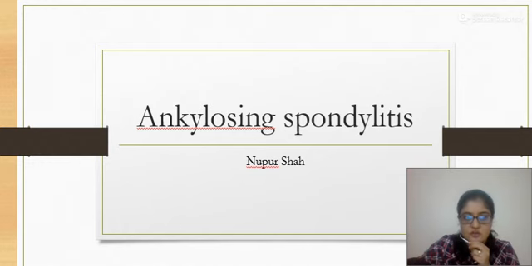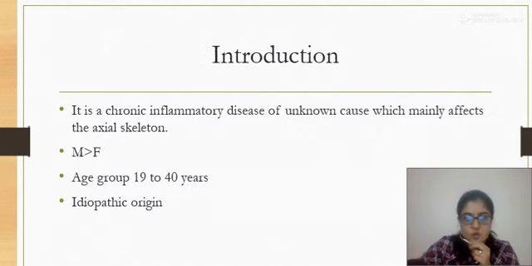Coming to the introduction, it is a chronic inflammatory disease of unknown origin which mainly affects the axial skeleton. It starts from the SI joint and then progresses upwards, towards the lumbar spine, thoracic spine and the cervical spine. But mainly it affects the pelvis and the SI joints. Males are more affected than females. As per research, the age group of this disease is 19 to 40 years.